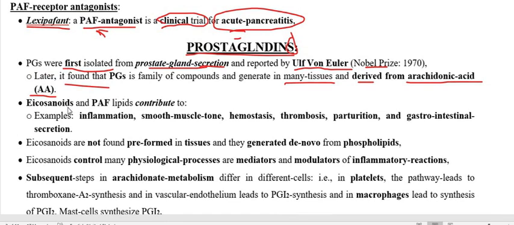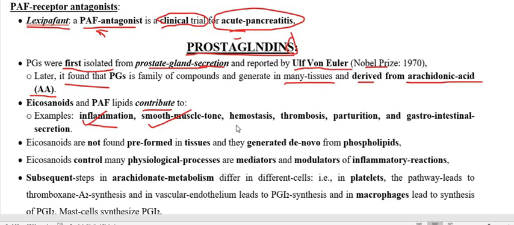Icosanoids and platelet activating factor are both lipid autocoids, and both contribute to inflammation. They also produce some smooth muscle tone and smooth muscle contraction.